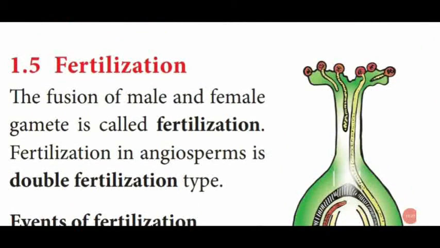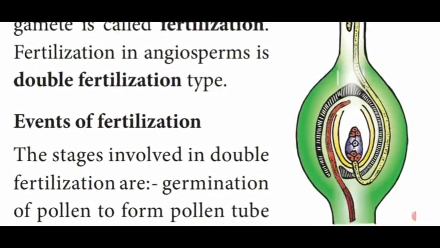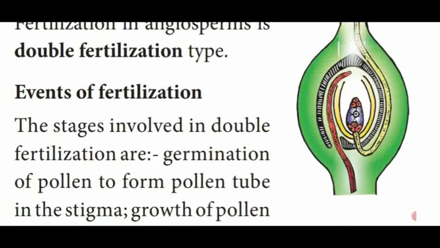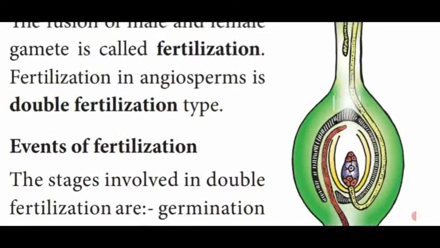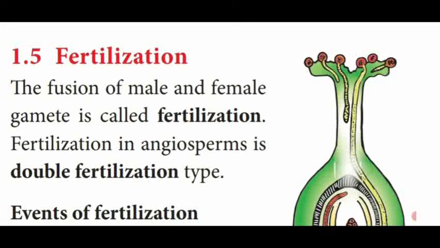See the diagram. This is the structure of gynoecium. At the base, a bulged portion is the ovary. A small stem-like portion is called style. At the tip is the stigma, where the pollen grains are landed. Once the pollen grains are landed on the stigma, they germinate to produce the pollen tube.